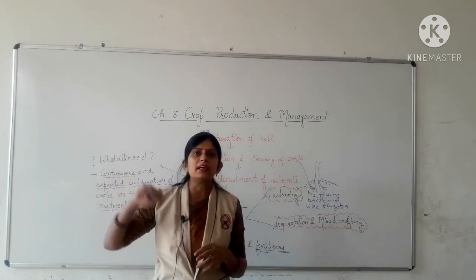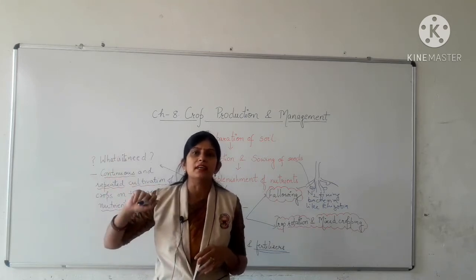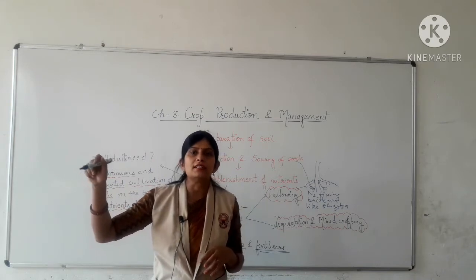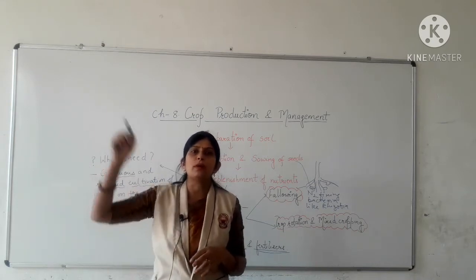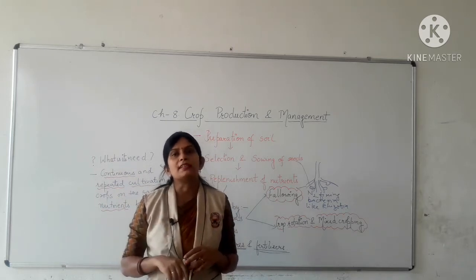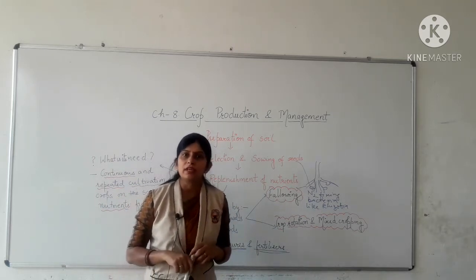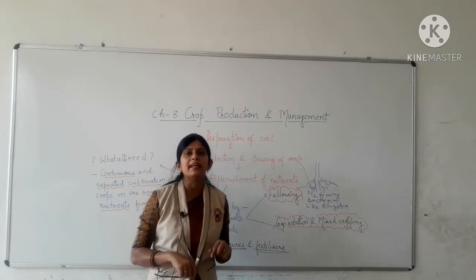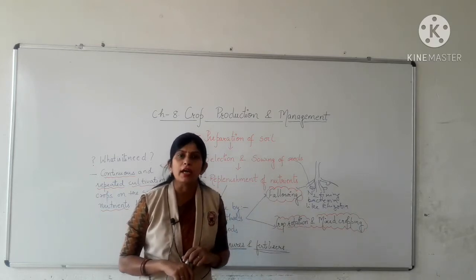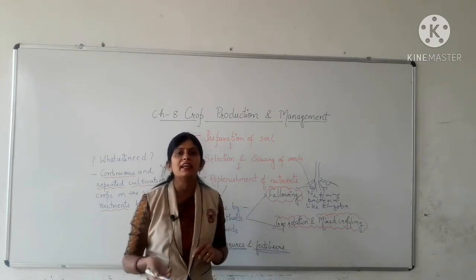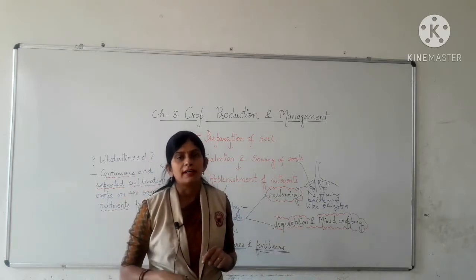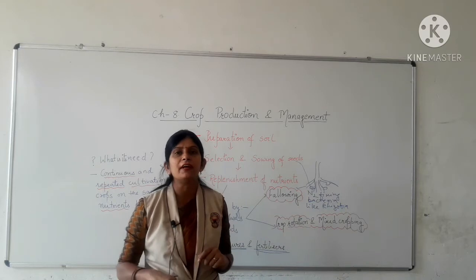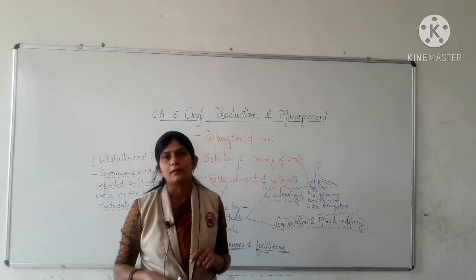So during their cultivation, during their season, those nutrients will again be replenished, which will be used by leguminous plants in the next season. Okay, so in this way we can maintain the fertility of soil by cultivating different kinds of crops in alternate seasons having different nutrient requirements.